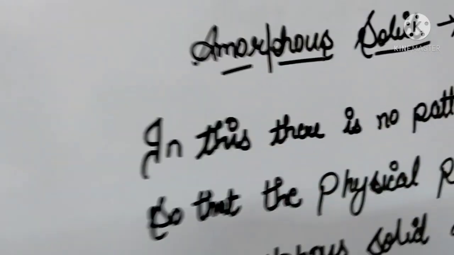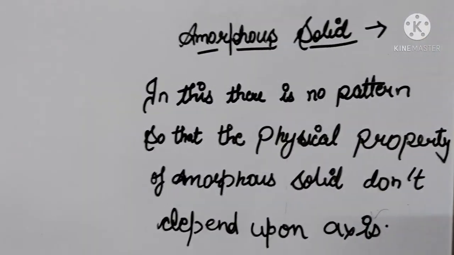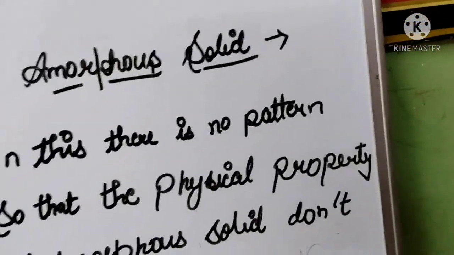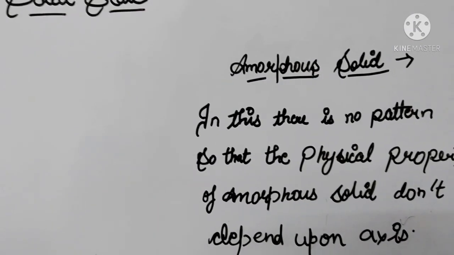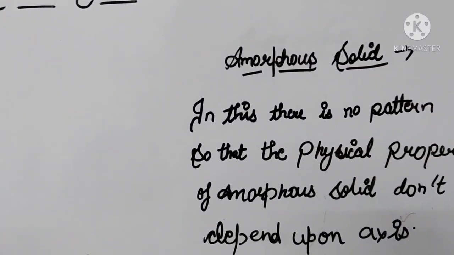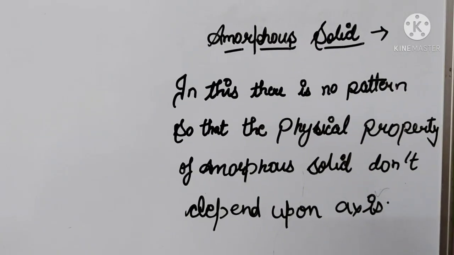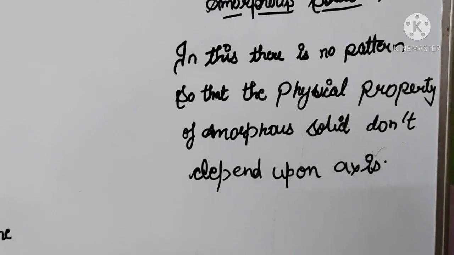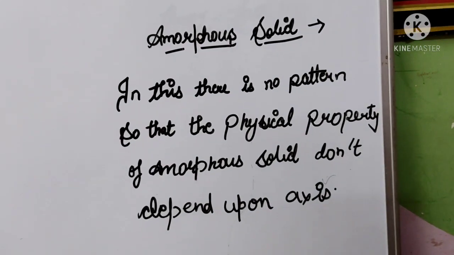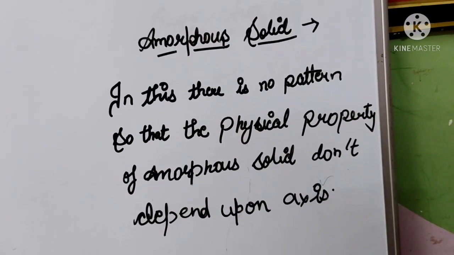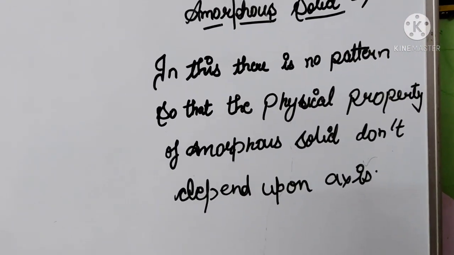We know that in amorphous solids there is no pattern followed. अमॉर्फस सॉलिड्स के अंदर कोई भी pattern follow नहीं किया जाता, and the arrangement is not in an order, so the physical property of amorphous solids does not depend upon the axis. जब वो एक्सिस पे डिपेंड ही नहीं करेगी, so क्या फर्क पड़ता है whether it is taken from the x axis or the y axis, physical properties are the same along different directions.